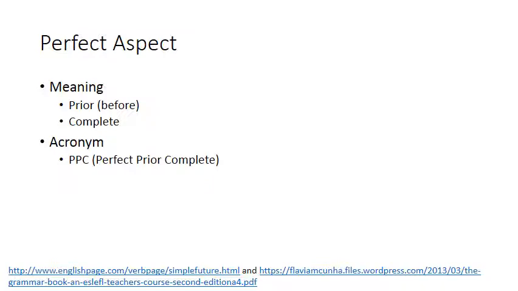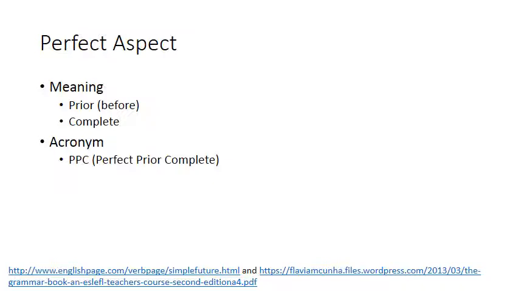Alright, so this video is going to cover the perfect aspect in a little bit more detail than we have before. In terms of meaning, we want to talk about the perfect aspect as meaning prior or before. And we also want to talk of it as being complete. So the acronym that we'd have for it is PPC. So it's perfect, prior, and complete.